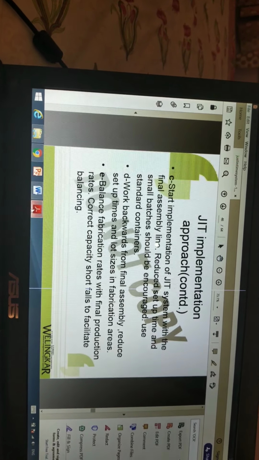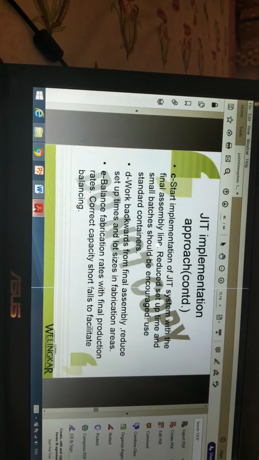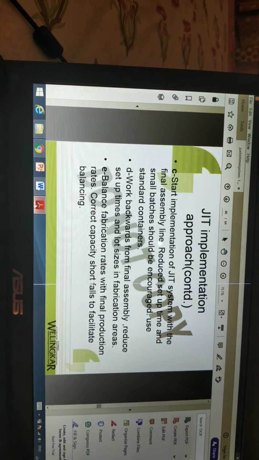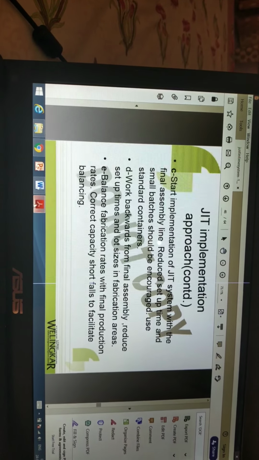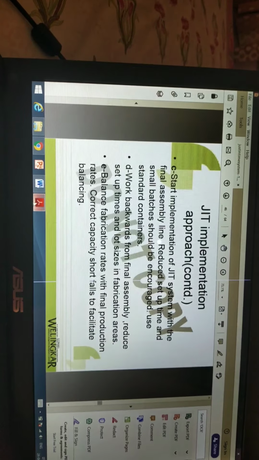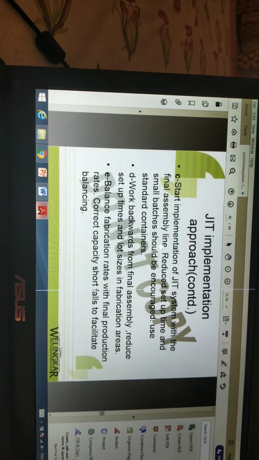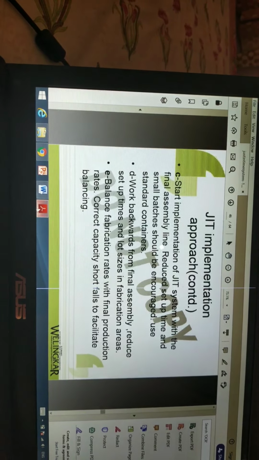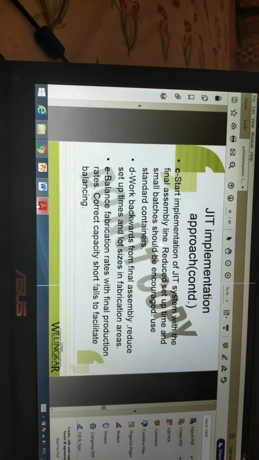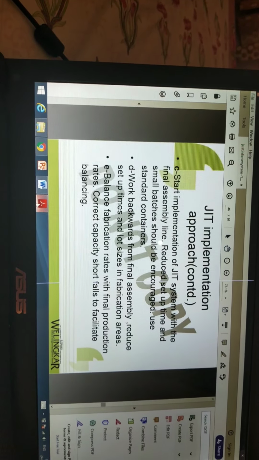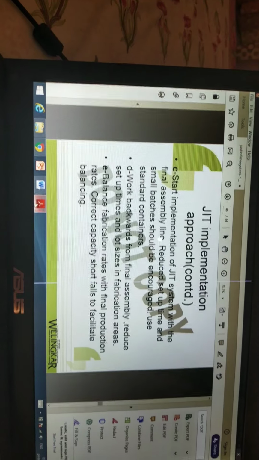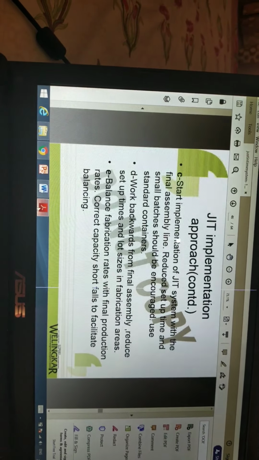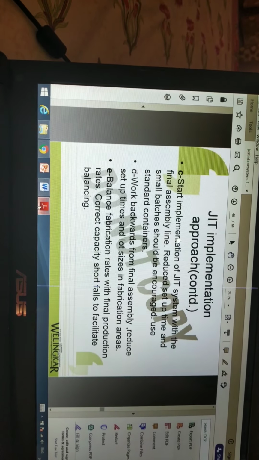C. Start implementation of the JIT system with the final assembly line first. Reduce setup time and small batches should be encouraged. Use standard containers. D. Work backwards from final assembly. Reduce setup times and lot sizes in fabrication areas. E. Balance fabrication rates with final production rates.